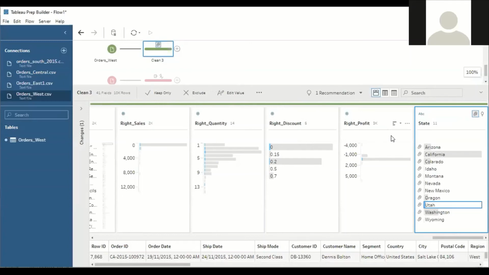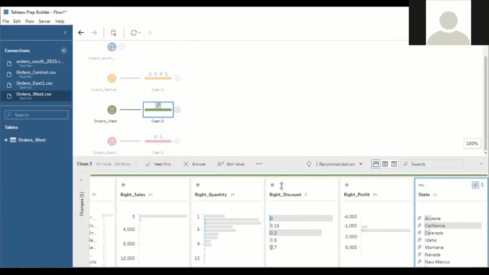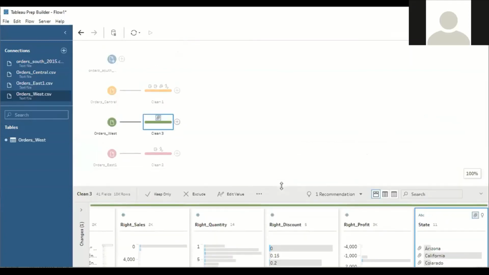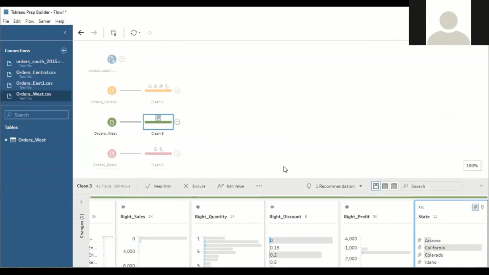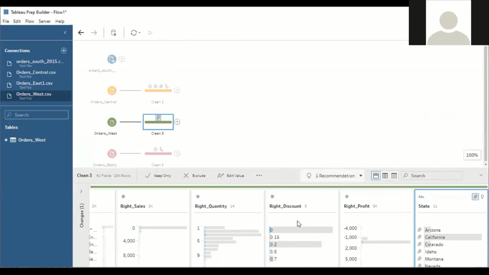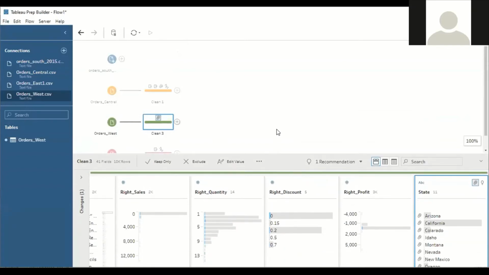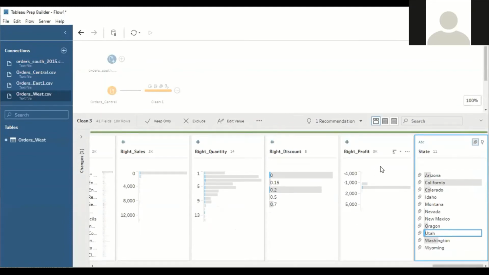One more thing I have realized in the West data: some of the fields are starting from the right. Understood?